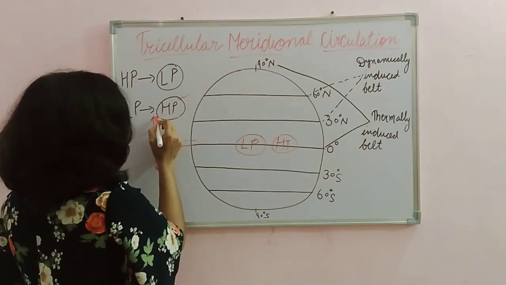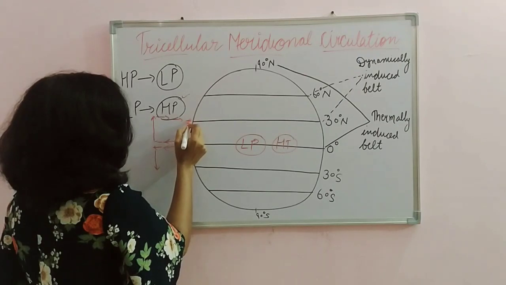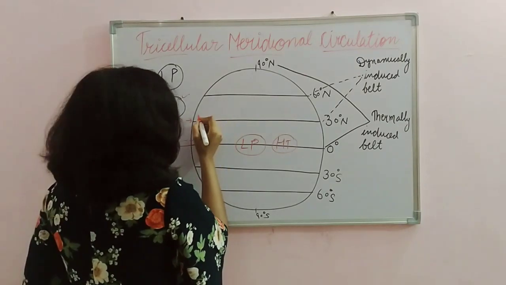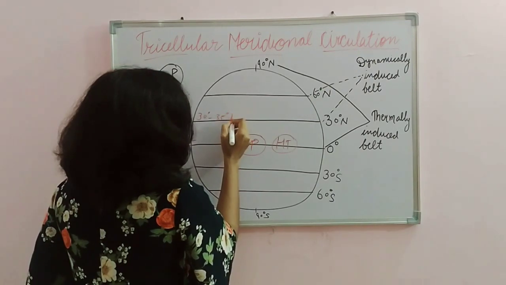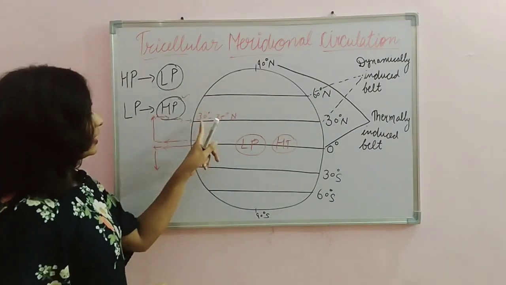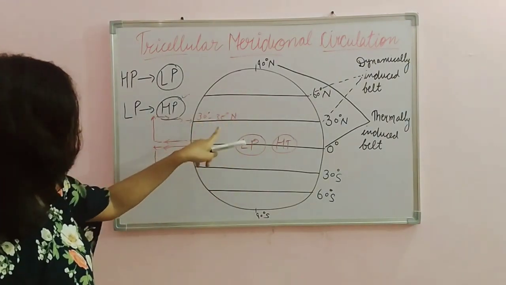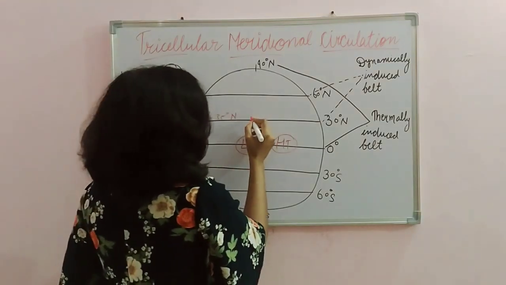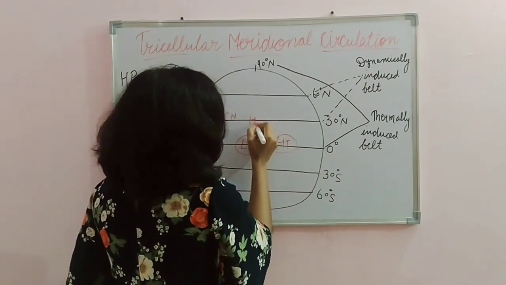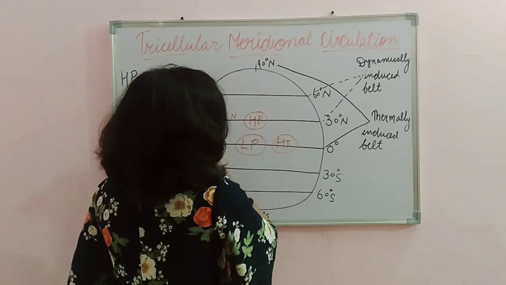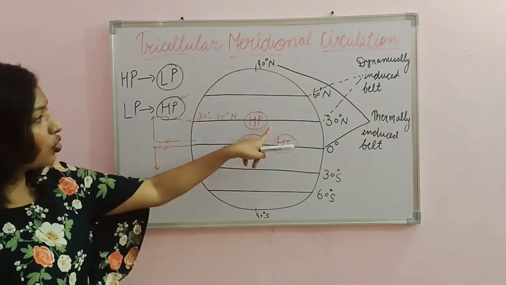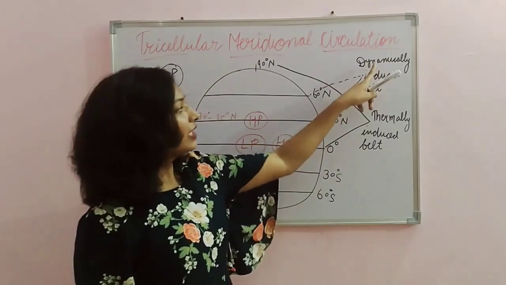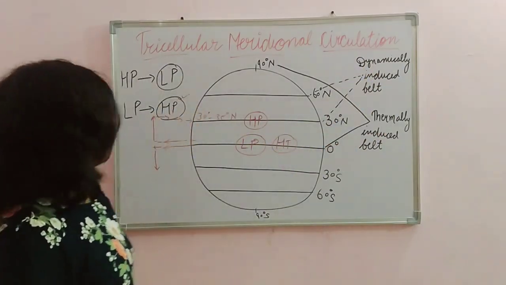After completing some distance, it will subside over this region, 30 to 35 degree north latitude. It is subsiding here, that means it is increasing the pressure over here, and it is called the subtropical high pressure zone, which is also known as a dynamically induced belt.